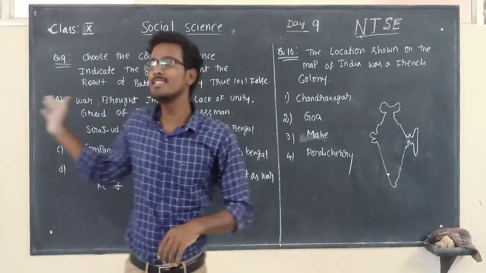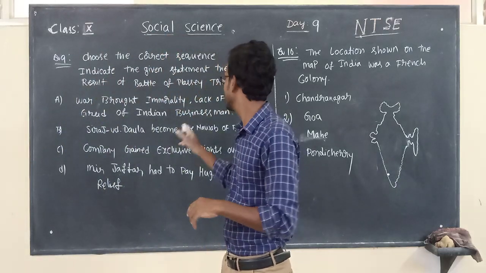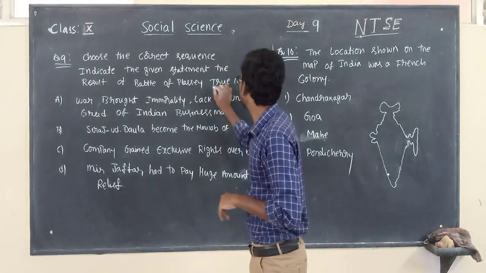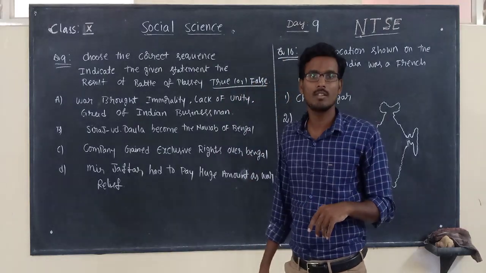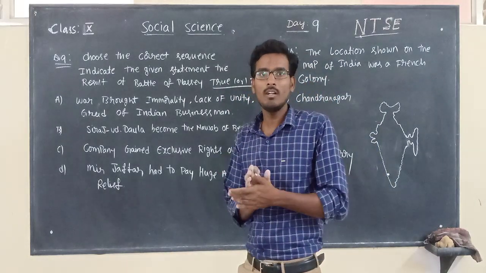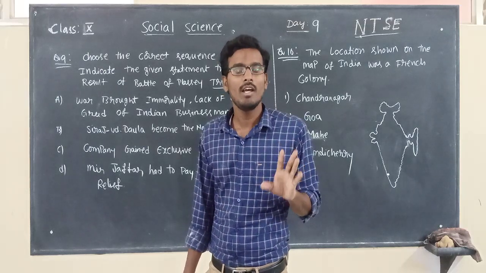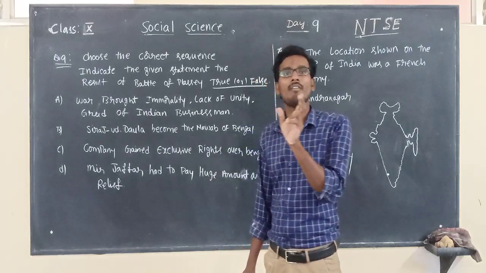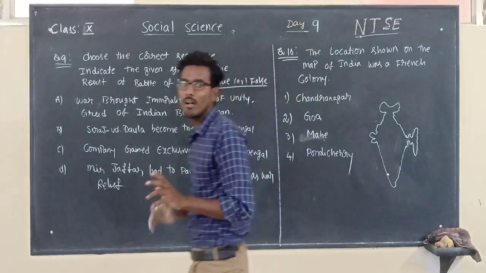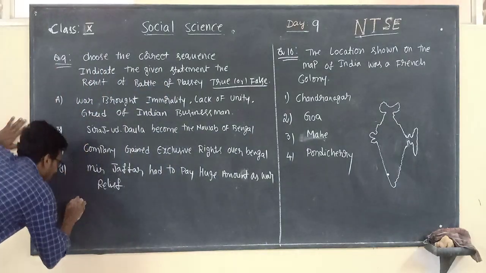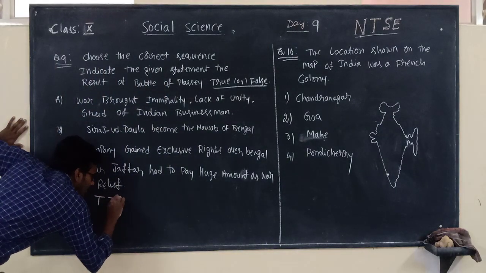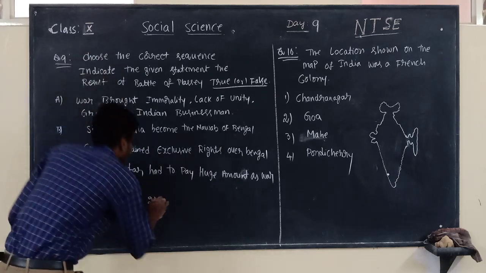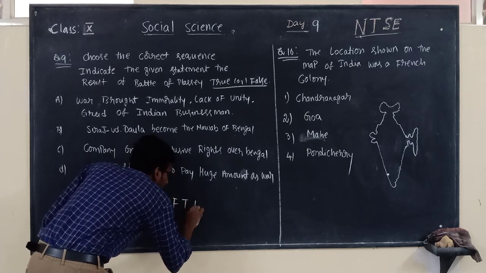Children, here is question number 9. This is a different model. Another important model from our NTSE point of view, that is the true or false model. True or false means in a question they will give 4 statements. Among those 4 statements you have to identify the right sequence of order based on true or false. For example, here the options are given: T, T, T, F. Second one, T, F, T, T.